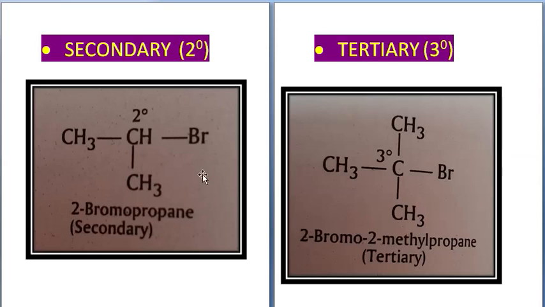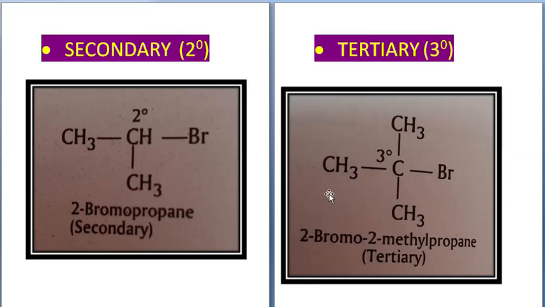So here you see in this 2-bromo-2-methylpropane, this carbon is attached to 3 other carbon atoms. So this is a tertiary carbon, and to it a bromine atom is attached. If you look at the chain, the straight chain consists of 3 carbon atoms, 1, 2, 3, but the carbon in the center is attached to 3 other carbon atoms, and this extra carbon is considered a side chain.